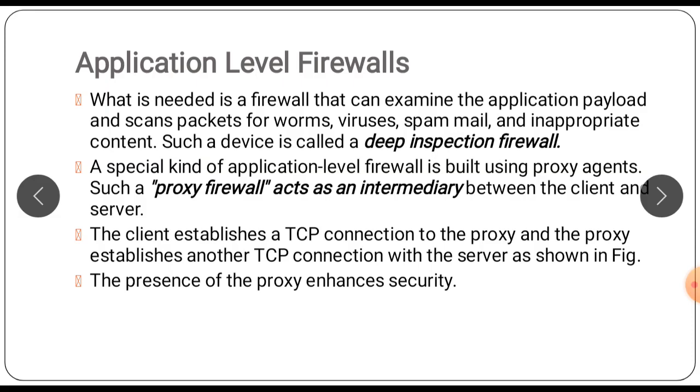A special kind of application level firewall is built using a proxy agent, where a proxy firewall acts as an intermediary between the client and server. The client establishes a TCP connection to the proxy, and the proxy establishes another TCP connection with the server.